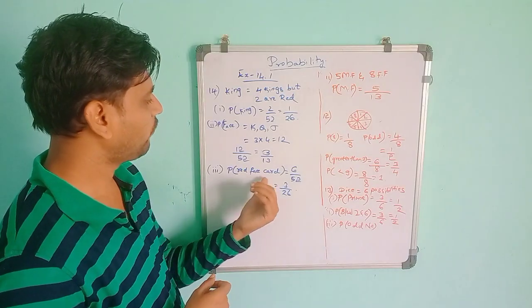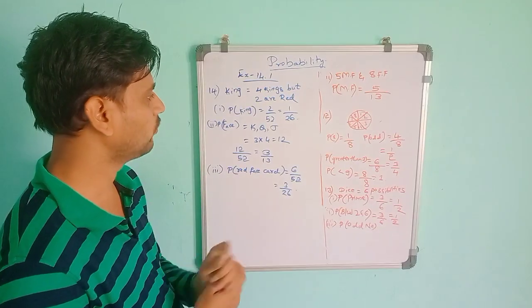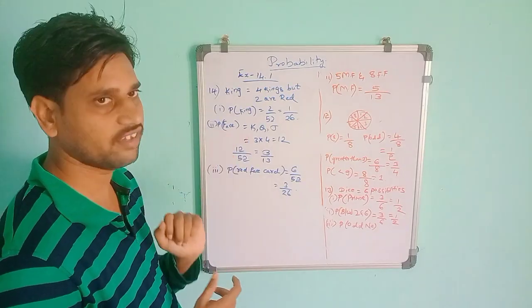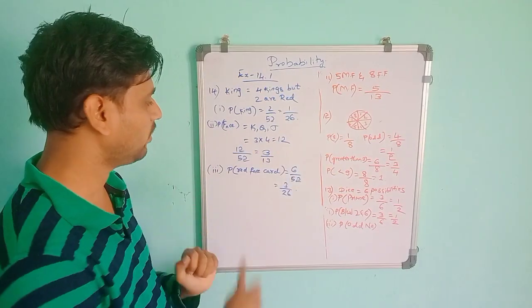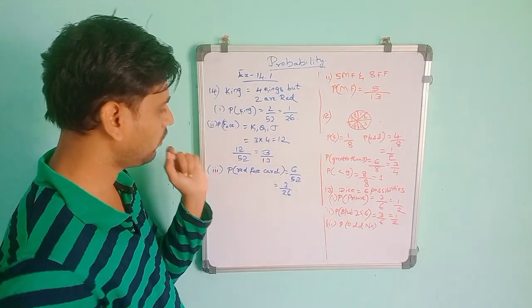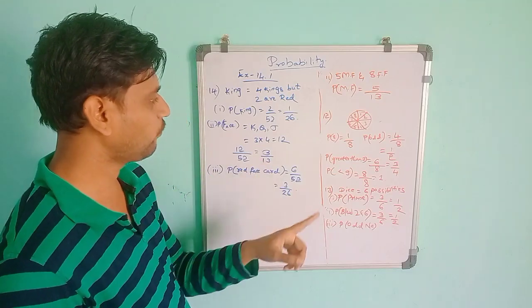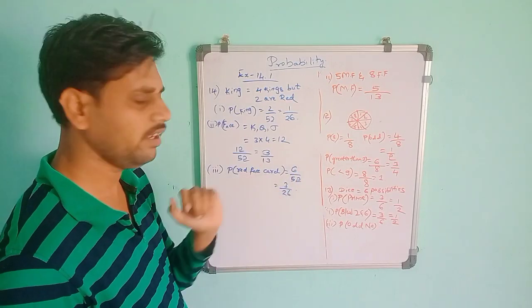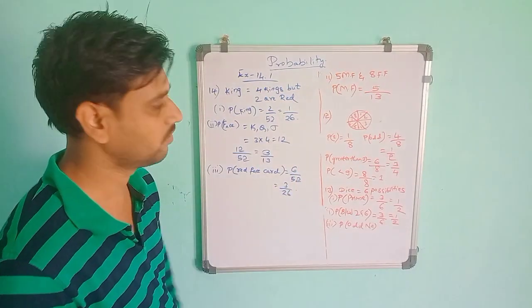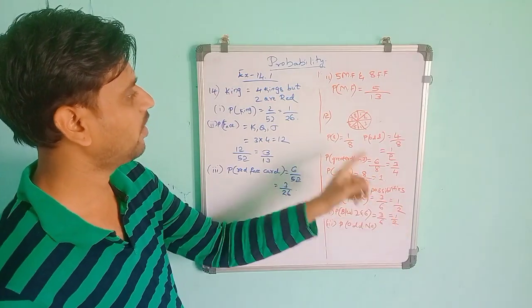So you have to read the question correctly and answer it. In the earlier one only face card is there, so probability of face card means it contains 12 cards. They did not mention color there. But in this one they told it should have red color. So red color means out of 12 it is 6 red and 6 black. So it will be 6 by 52, that is 3 by 26.